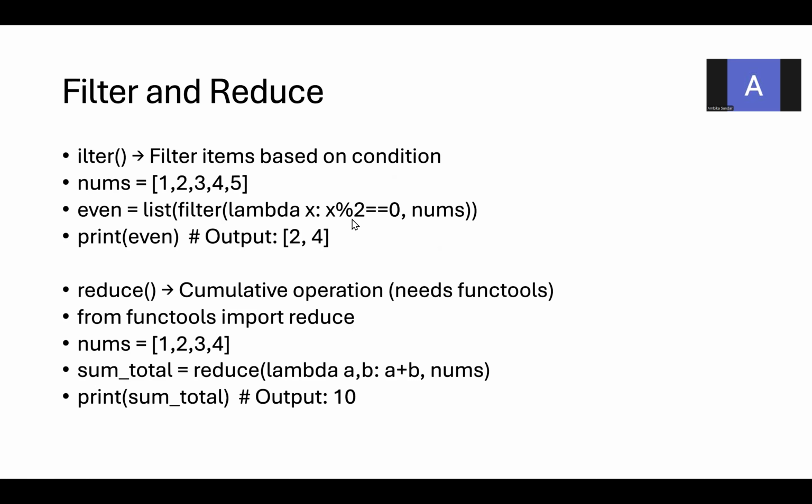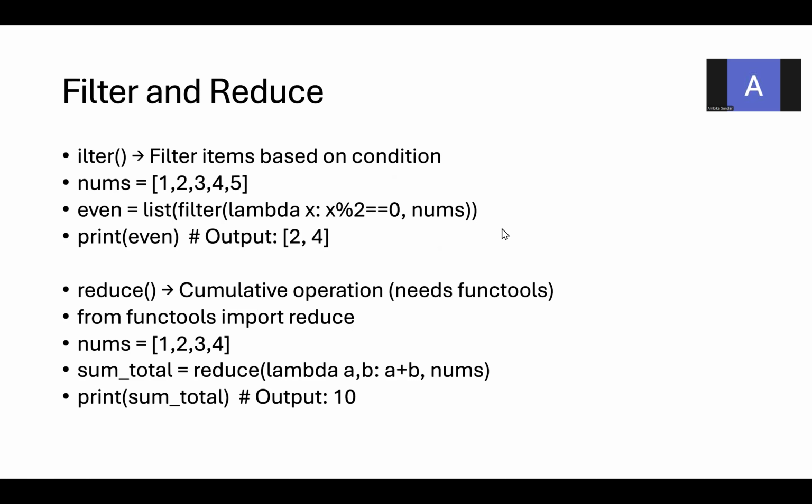In this lambda, it is going to check whichever value gives the remainder as 0. That will be considered as an even number, and it is going to create a list out of these numbers. That is why we have the list constructor here. It is going to filter for this condition, x modulus equal to 0, and give the result. That's why we are getting the output 2, 4.